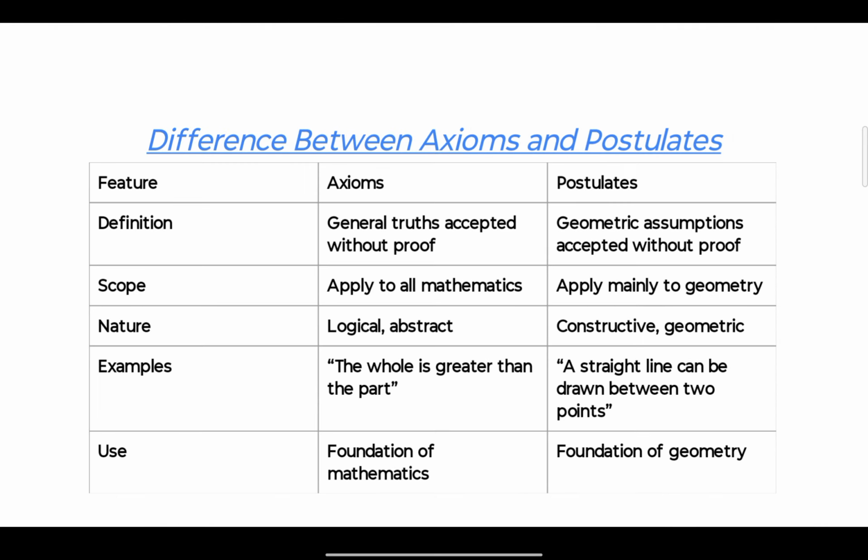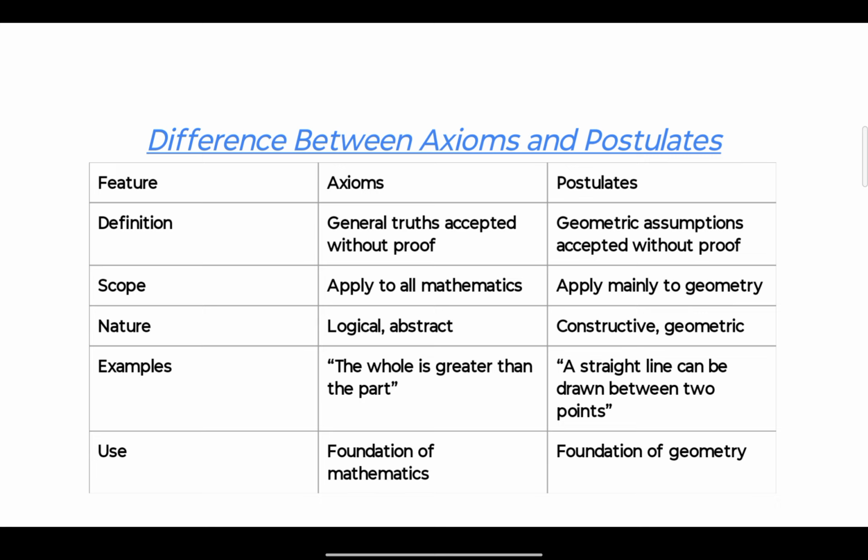Now we will discuss the difference between axioms and postulates. So axiom is a general truth accepted without proof, whereas postulate is a geometric assumption accepted without proof. Axioms are applied to all mathematics, whereas postulates are specifically for geometry.